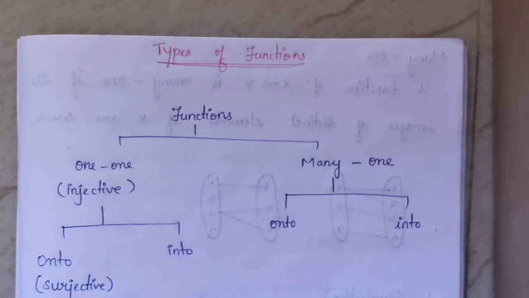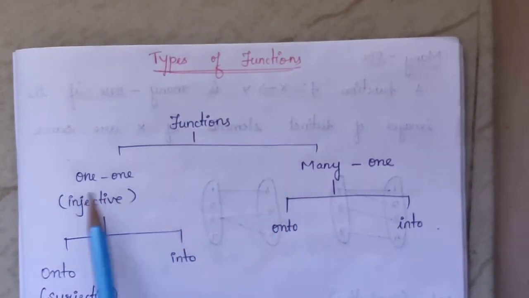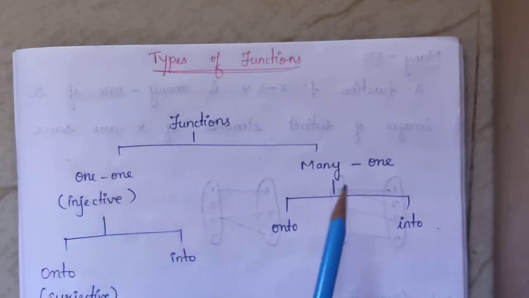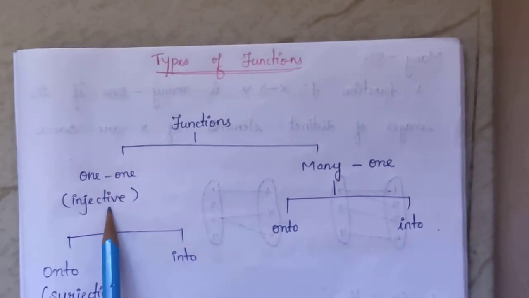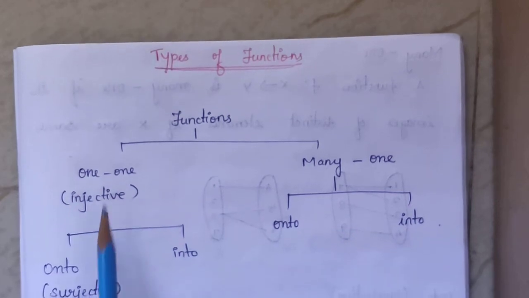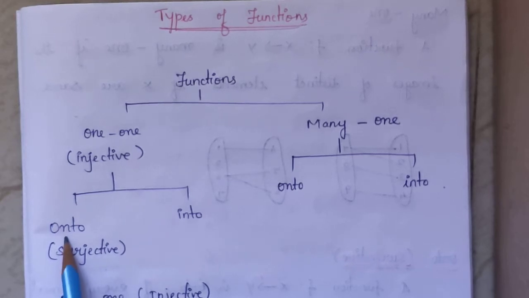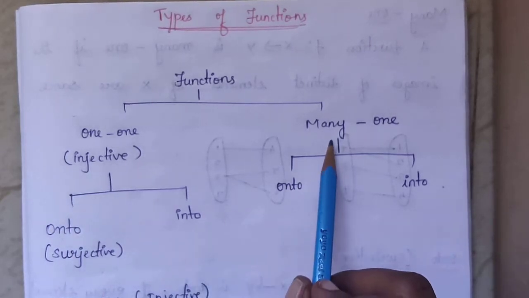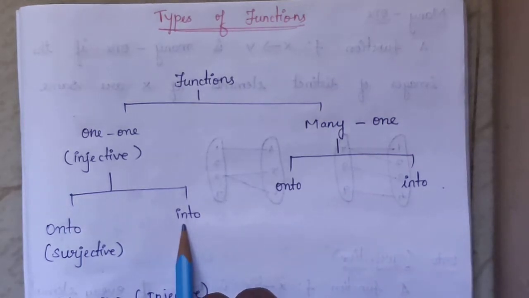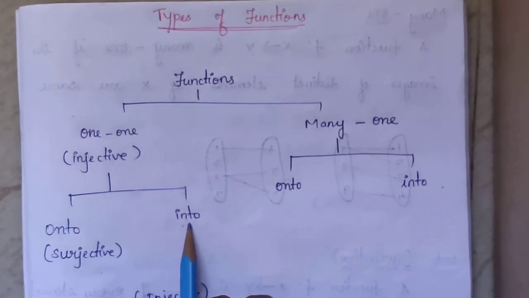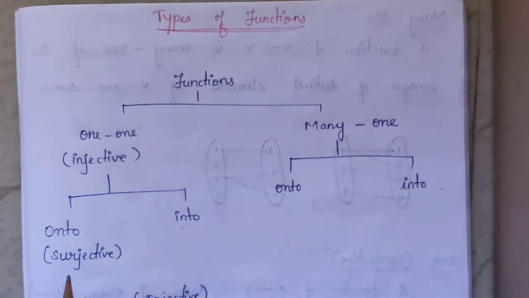The next one is types of function. In types of functions we have two main categories. One is one-one function and another is many-one function. One-one function we call an injective function. This one has two types, that is onto and into. Similarly, in many-one also onto and into are there. Into is not in your syllabus, we will just know what into is. Only onto is in the syllabus.